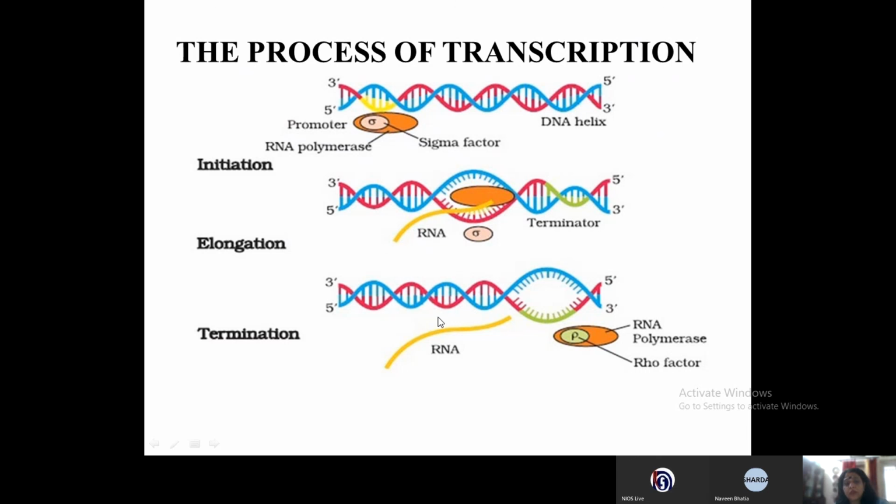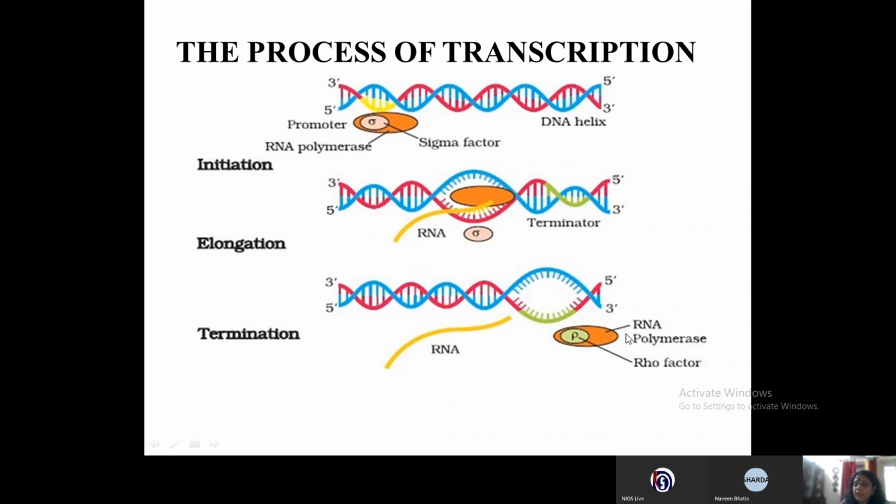Now let's come to termination. When the RNA polymerase comes across the terminator region or terminator sequences, again, it does not have the capability to terminate the process of transcription, and therefore it requires some factors. Now here there is a rho factor.